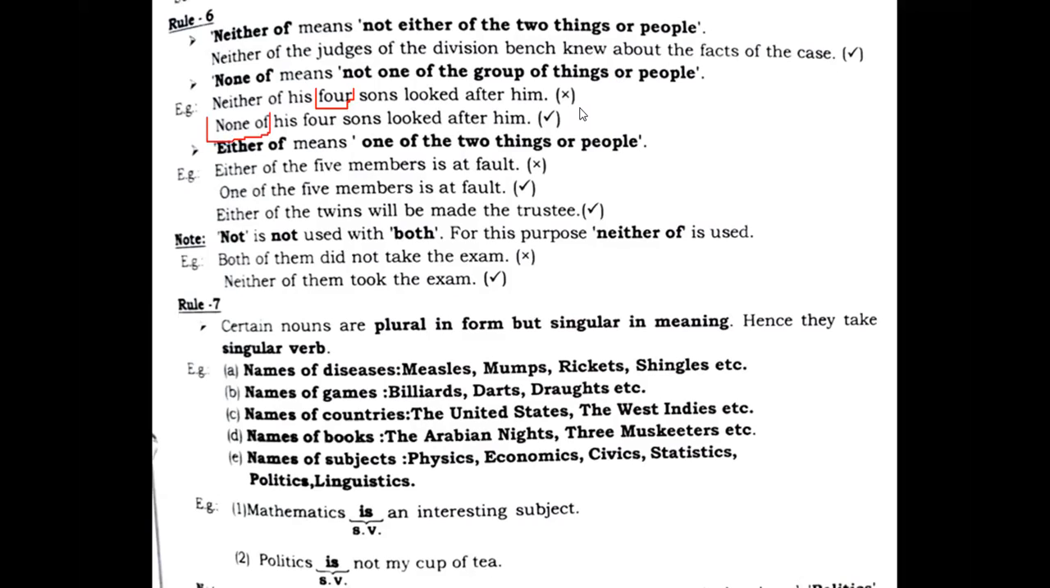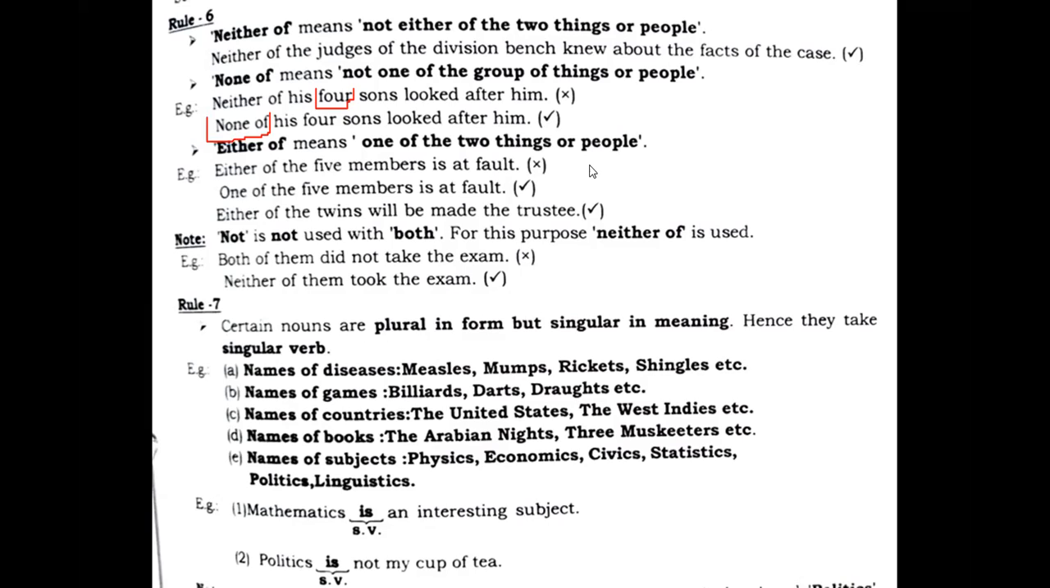Ultimately, what we have to do, we need to understand, right? "None of his four sons looked after him" is absolutely correct. So students, what we understood: when we talk about not one out of two, there we use neither of. The noun or pronoun that follows neither of or none of will be plural, and the verb that follows the noun will be singular, right?